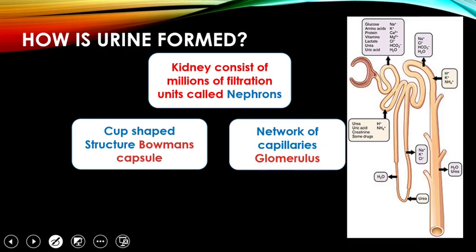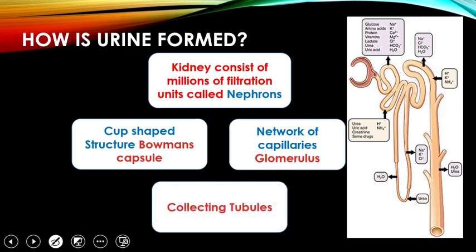So where is the reabsorption taking place? The reabsorption is taking place in these tubules, which are called the collecting tubules. So again I repeat, a nephron consists of Bowman's capsule. Inside the Bowman's capsule there is this network of blood capillaries, the glomerulus, and these collecting tubules. Filtration takes place in the Bowman's capsule. Blood is brought by the capillaries into the glomerulus.